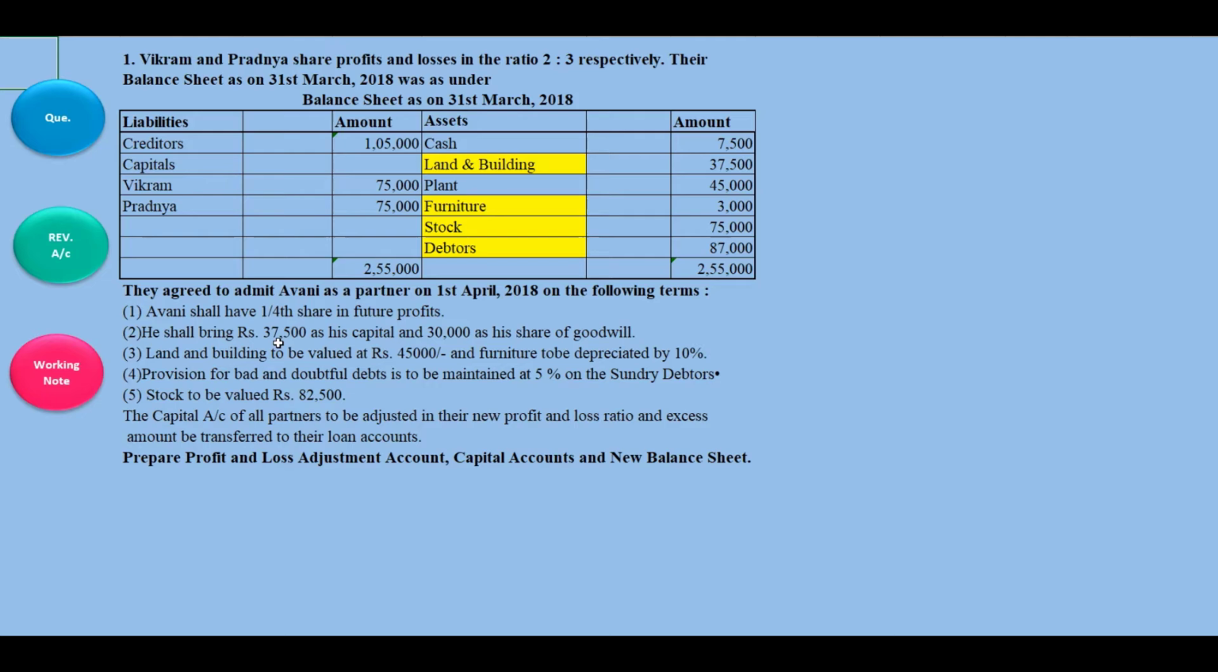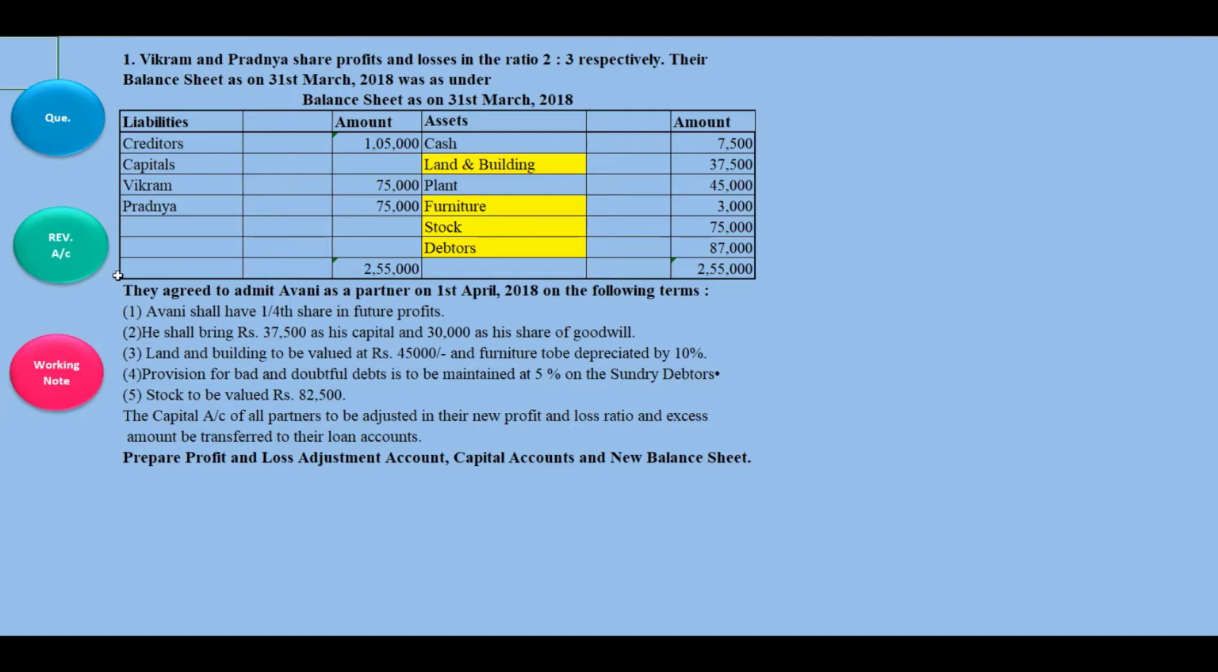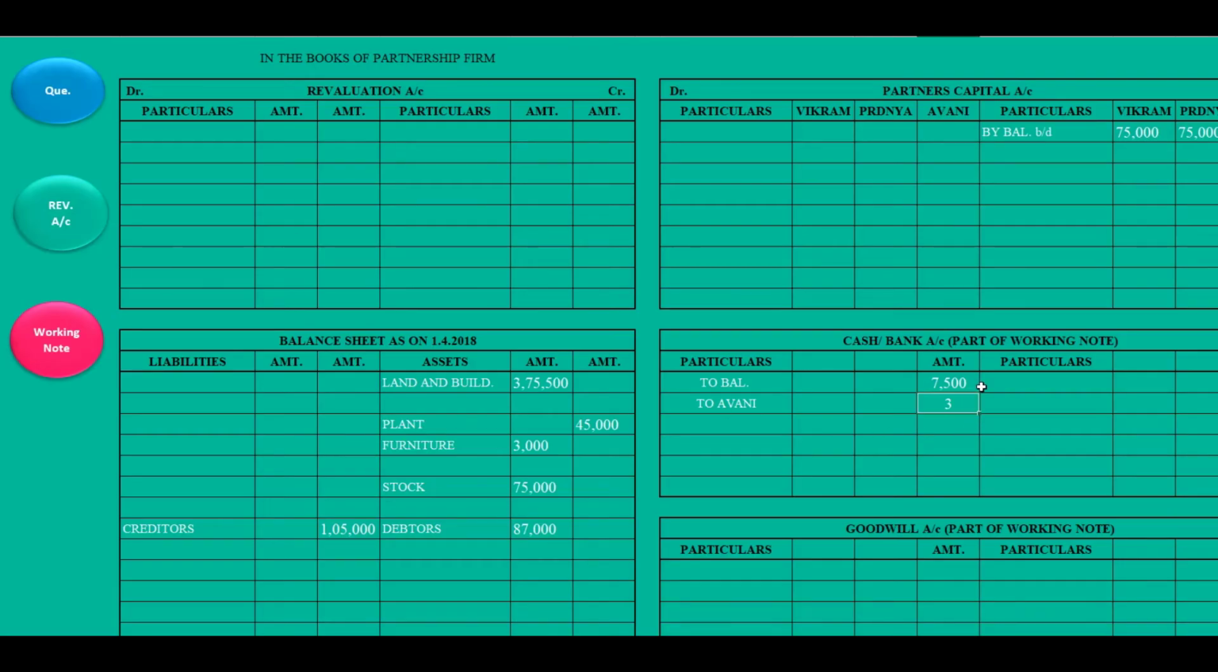He shall bring 37,500 as capital. So first you go to this side. Here I'll write the new partner's name because he brings capital, Avani. Right? How much does he bring? We'll check once again. 37,500. So I'll write here 37,500.